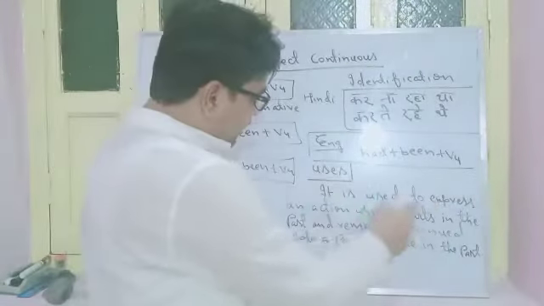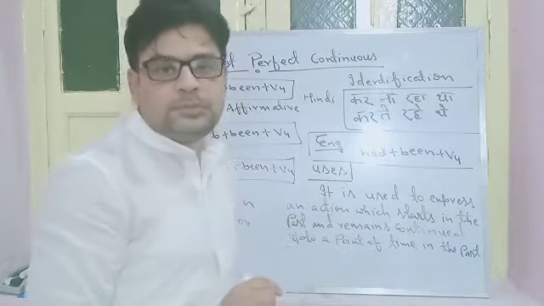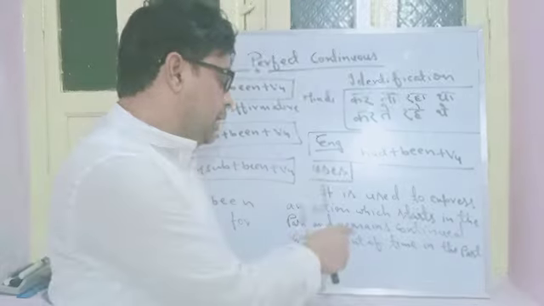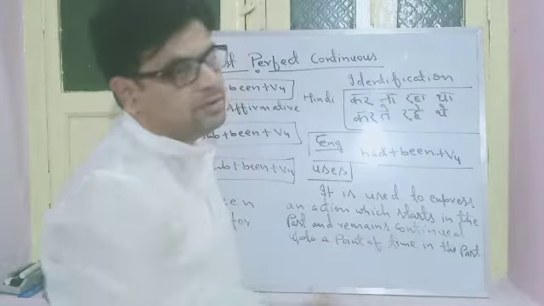It is used to express an action which starts in the past, very clear, and remains continued up to a point of time in the past.